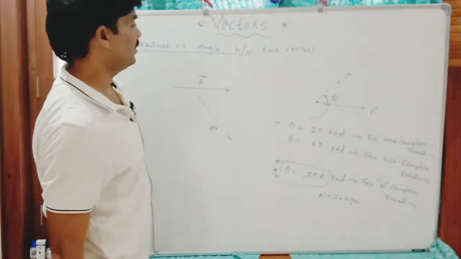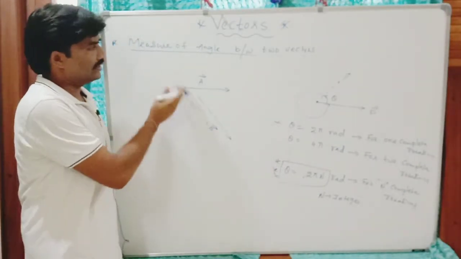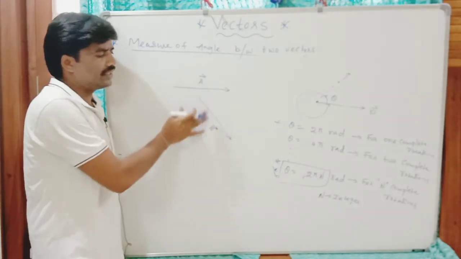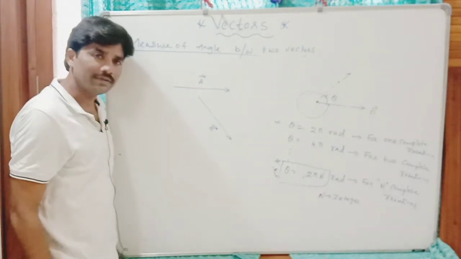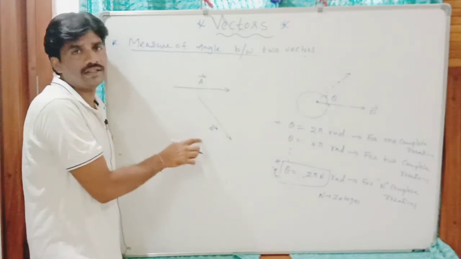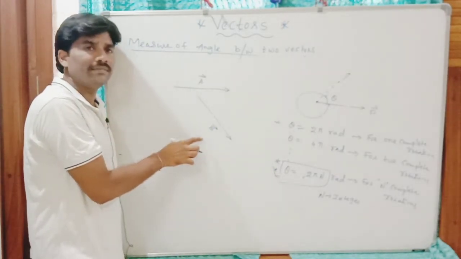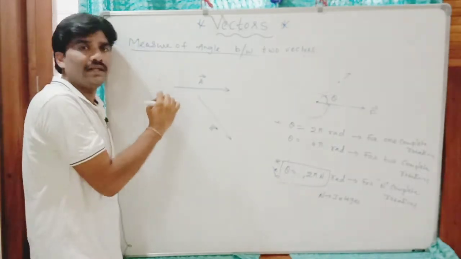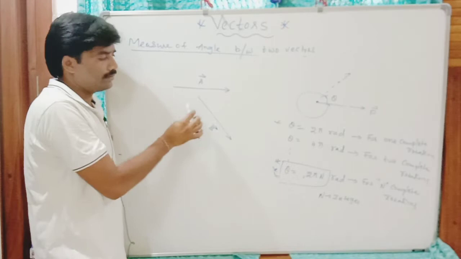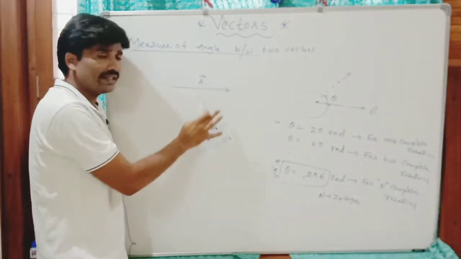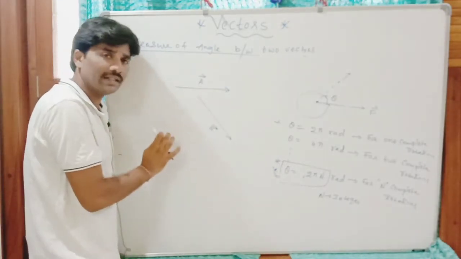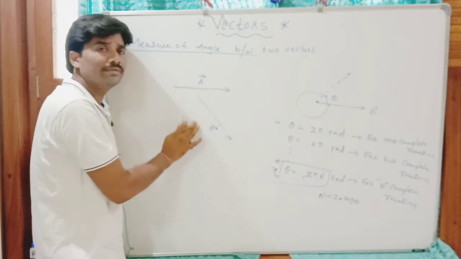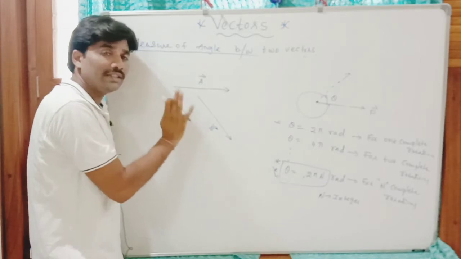Remember that. Now you can see here the measurement of the angle between these two. To measure the angle between these two, we should displace either of these two vectors and keep either the tails or heads of these two vectors in contact, without changing the direction.